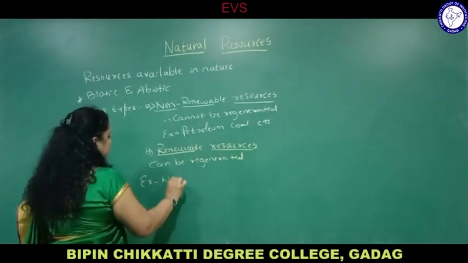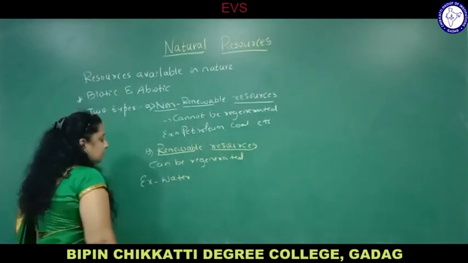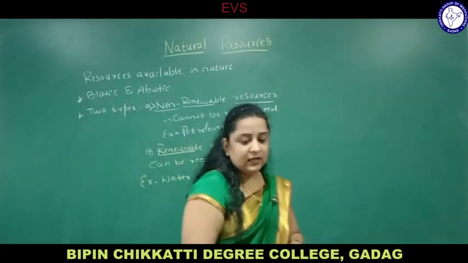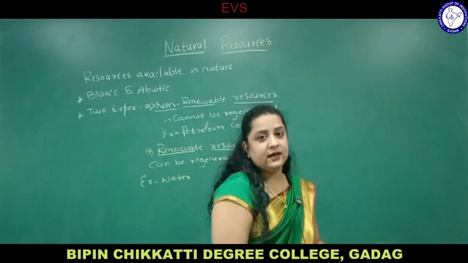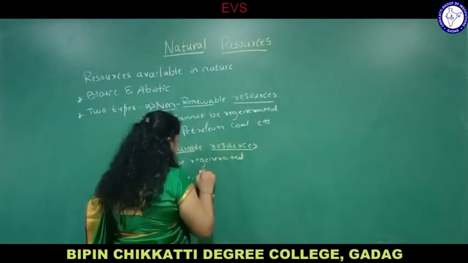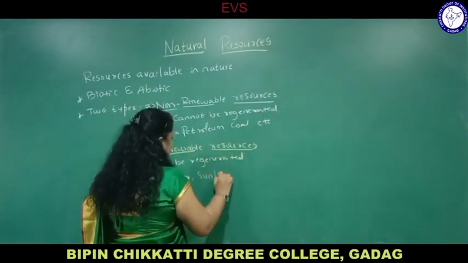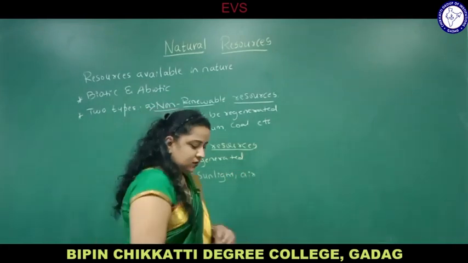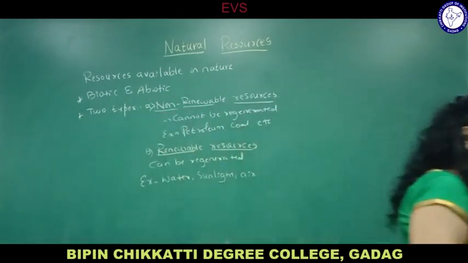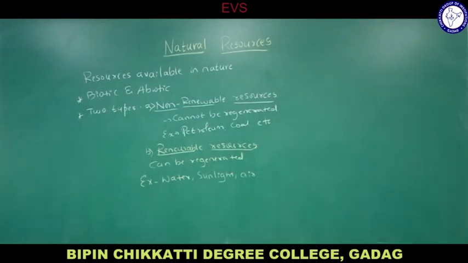Example, water. We can reuse water, right? Renewable resources like water, sunlight, air, etc. can be renewed, so they are called renewable resources. Water, in the sense of rainfall, we can store the water and use it for different purposes.